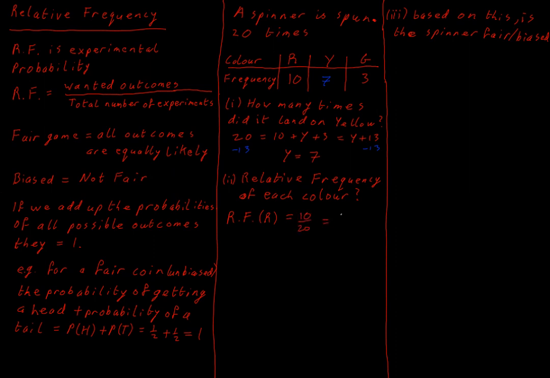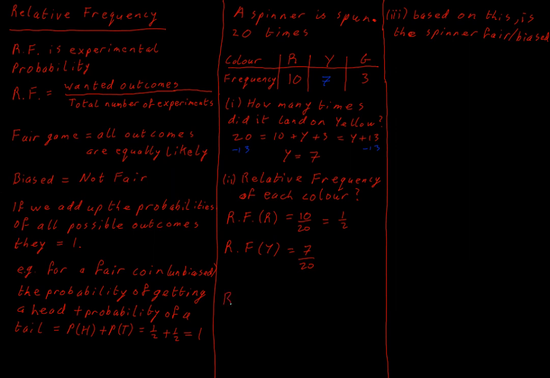I can put that in my calculator and I get a half. The relative frequency of getting yellow is going to be, I got 7 yellows out of 20 times I ran the experiment. So the wanted is the number of times I got yellow out of 20. That's just 7 out of 20.